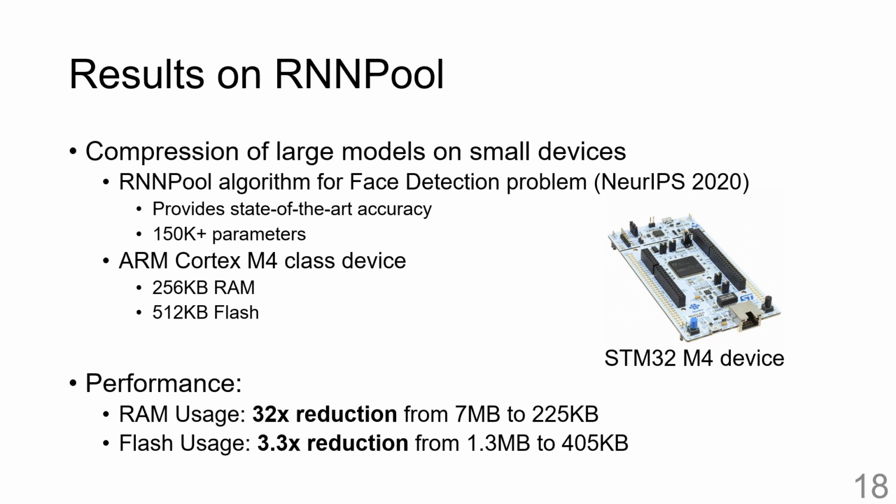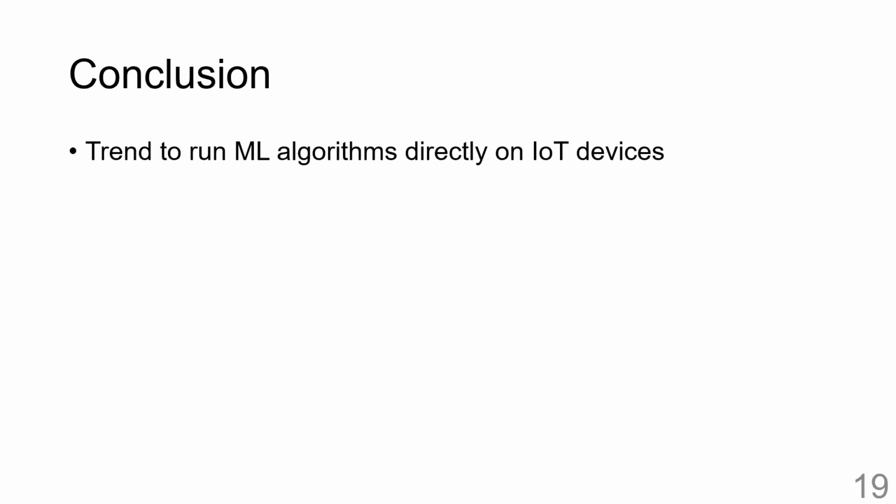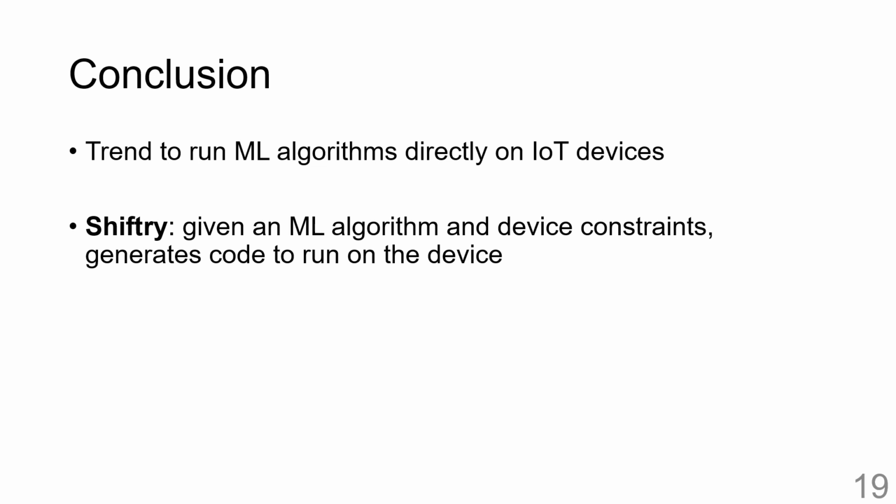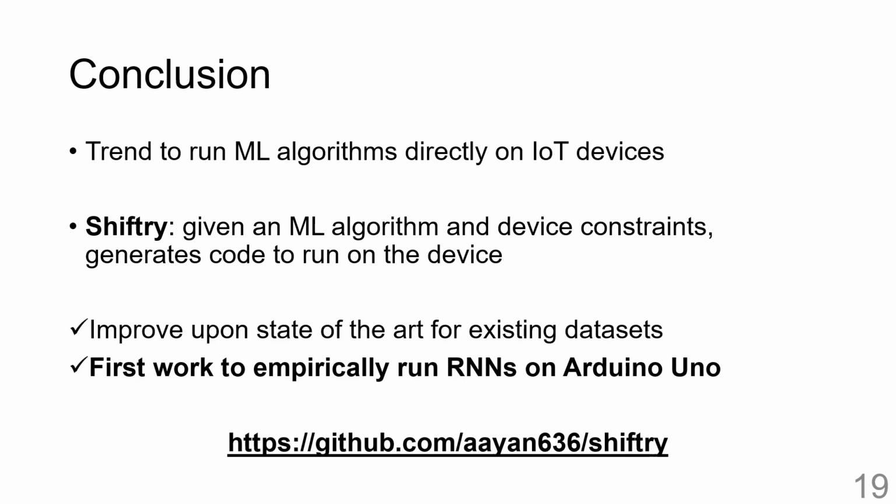I would like to conclude by saying that there is a trend to run ML inference algorithms on tiny, resource-constrained IoT devices. To that end, we provide Shiftry, a tool which, given an ML inference algorithm and device constraints, is able to generate code to run directly on the device. Shiftry improves upon the state of the art for existing benchmarks and is the first one to run RNNs on an Arduino Uno. The source of Shiftry is available online, and I invite everyone to try it out.